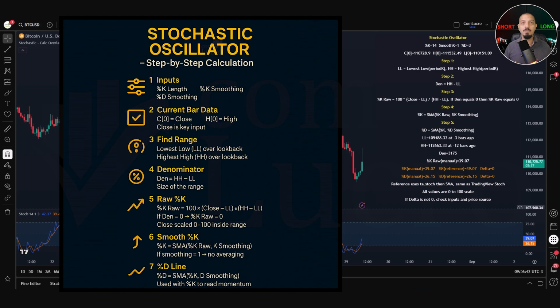Step 4, we smooth %K raw using a simple moving average with the chosen %K smoothing. If smoothing is 1, there is no extra averaging. Step 5, we compute %D. This is a simple moving average of %K using the %D smoothing setting. Traders often read the interaction between these two lines to judge momentum.